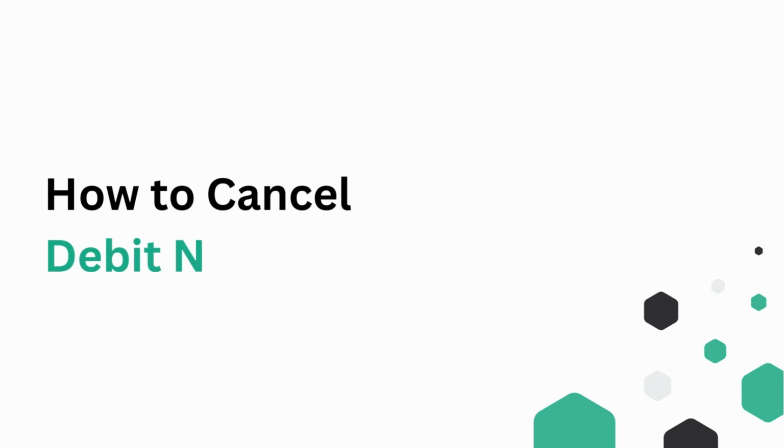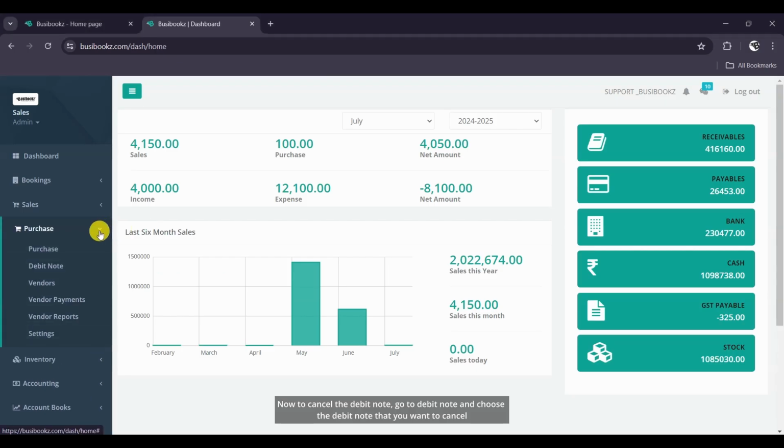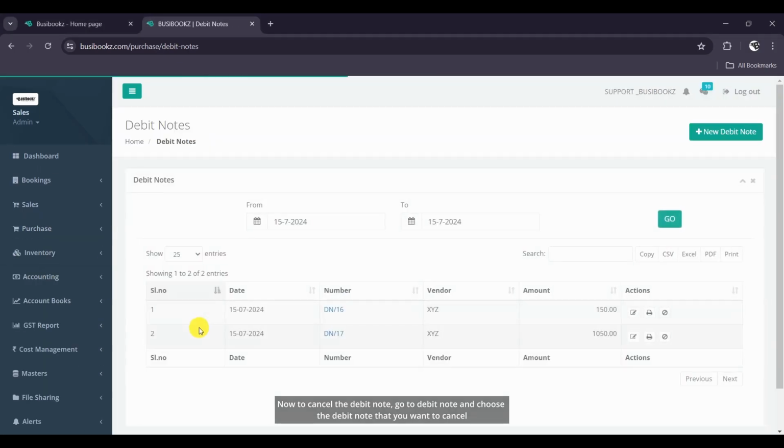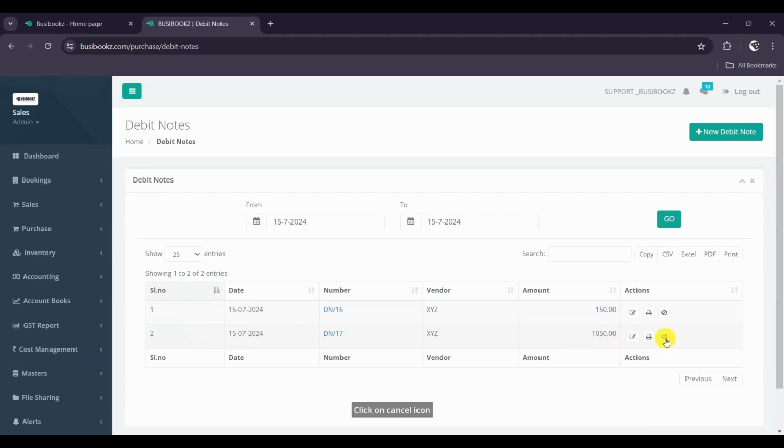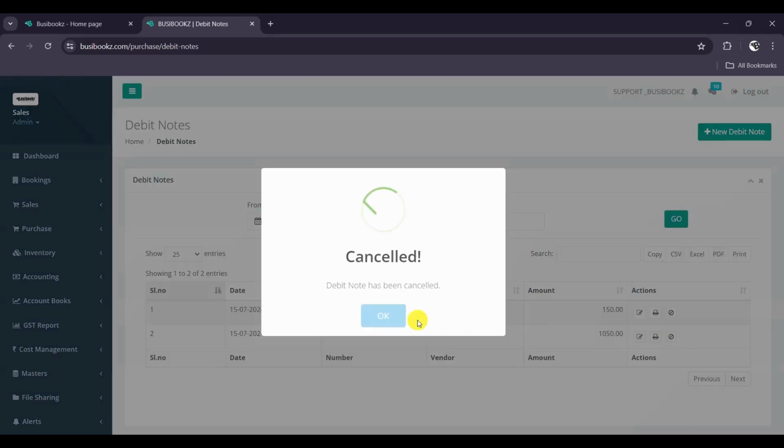How to cancel a debit note. Now to cancel the debit note, go to Debit Note and choose the debit note that you want to cancel. Click on Cancel icon. And you are done.